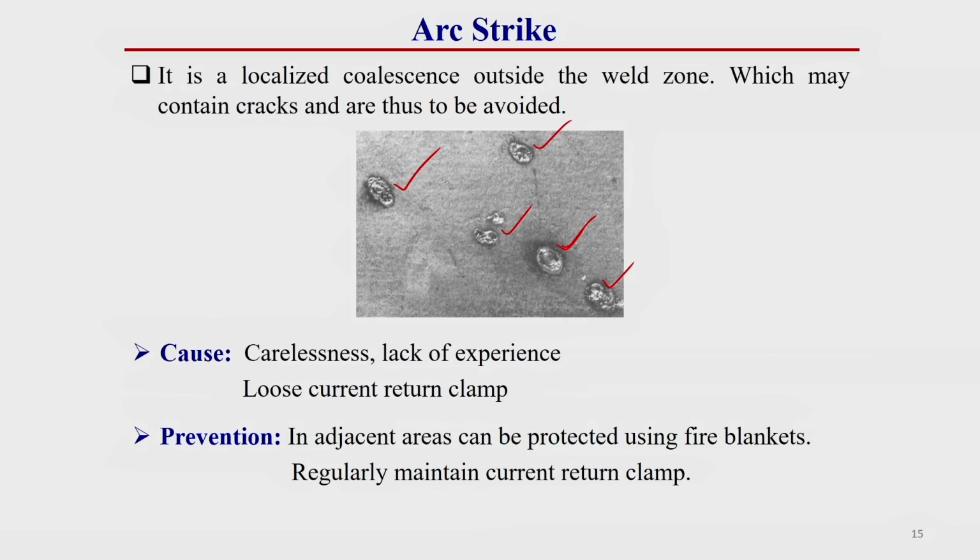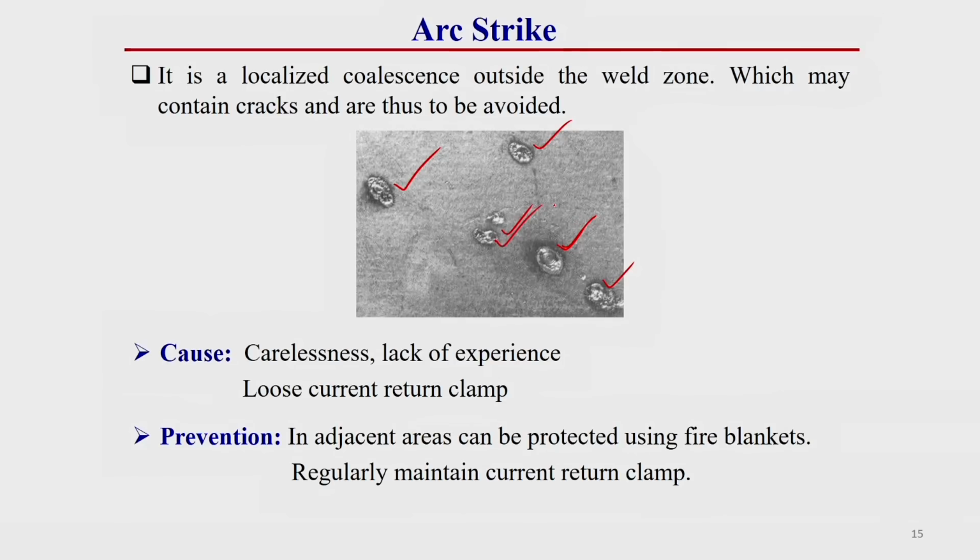This generally occurs when the welder is not very experienced, then the chance of this type of welding defect is higher. It can also occur due to carelessness. Carelessness means sometimes the electrode shifts from its intended location to another location.